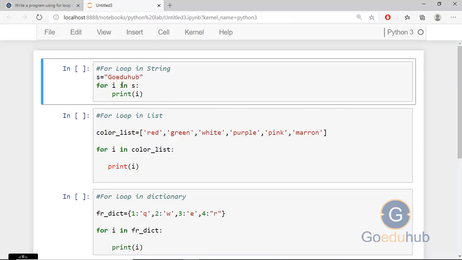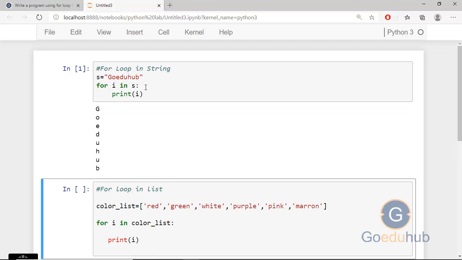First, we define a string s is equal to goeduhub and then write a loop for i in s. s is a sequence, a string sequence, and then we will print i. So what it will do is traverse every item: first G, then O, then E, D, U, H, U, B. I can run this block and you can see the output.